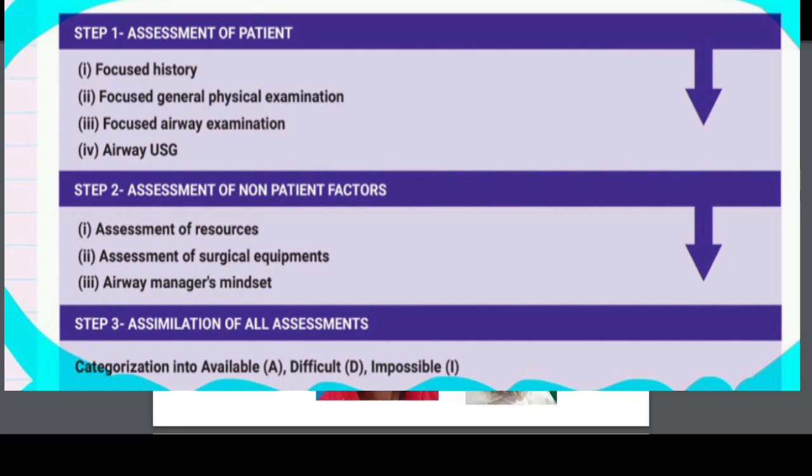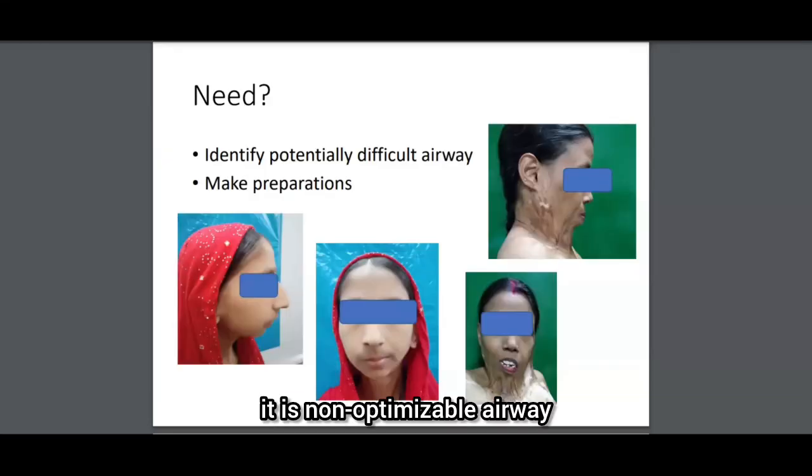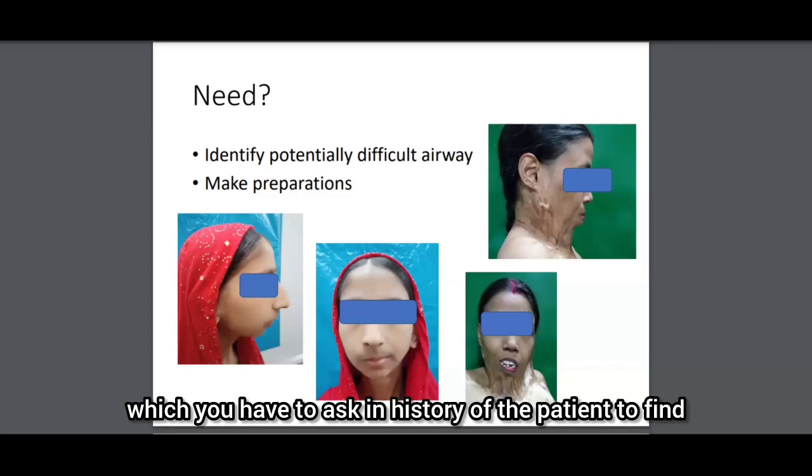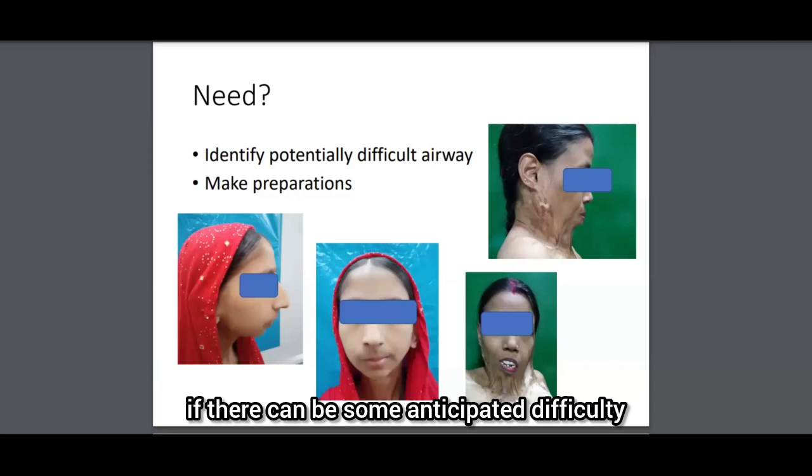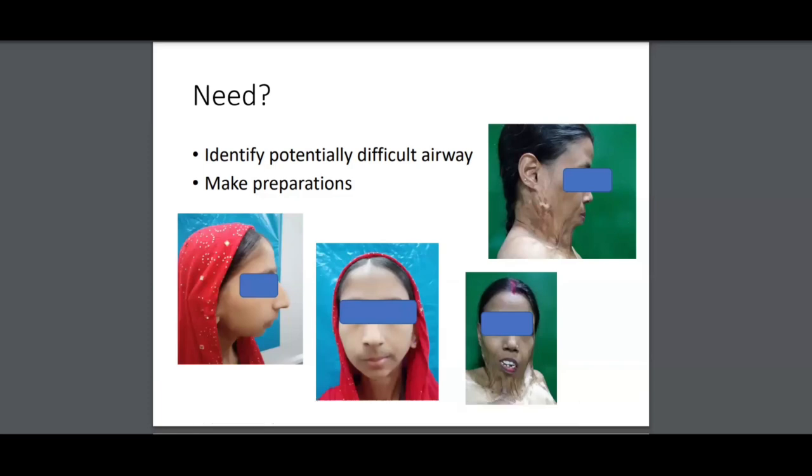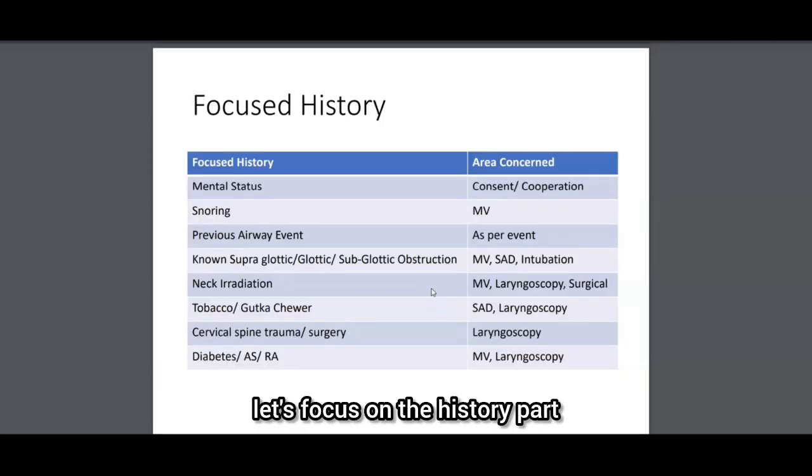Based on these patient and non-patient factors, the factors are assimilated into either available, difficult, or impossible airway. In difficult airway, that means it is still optimizable and you can very well manage the difficulty. But in impossible airway, it is the non-optimizable airway. Now let's focus on the points which you have to ask in the history of the patient to find if there can be some anticipated difficulty. Let's focus on the history part.